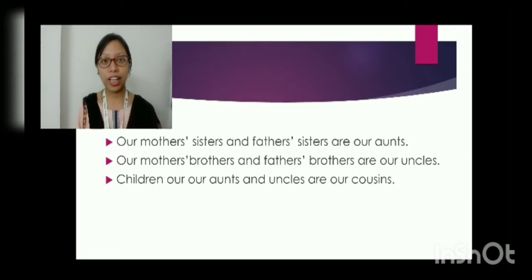So all together we form a family, and it's a big family. Sometimes there is a small family and sometimes there is a very big family. It depends upon the family. And all the family members might not live together. Suppose I am living in Guwahati, and my parents are living somewhere else. That doesn't mean that we are not a family. We are a family, but we are living in different places.